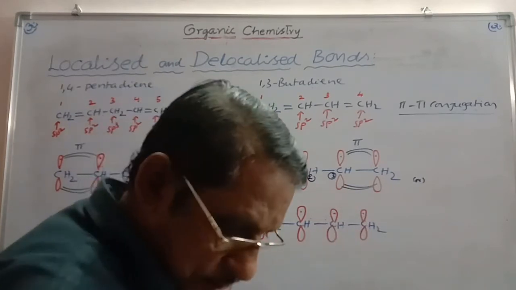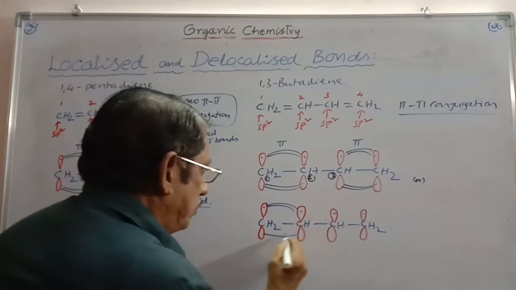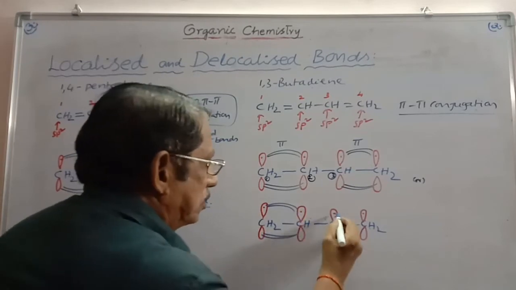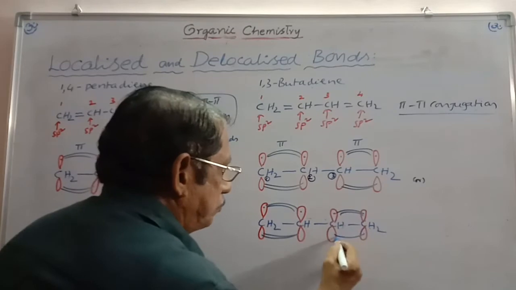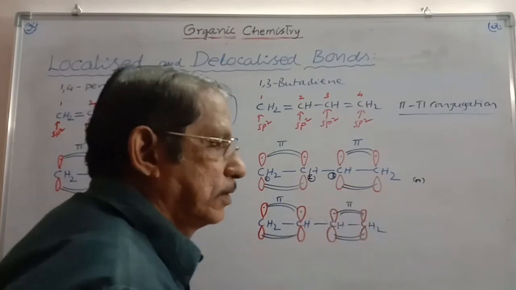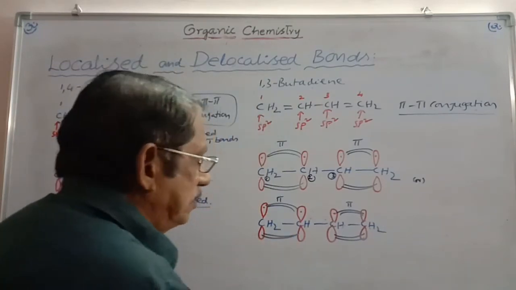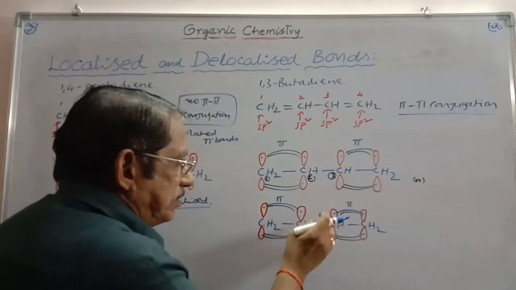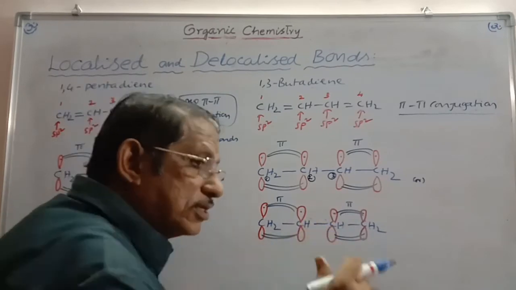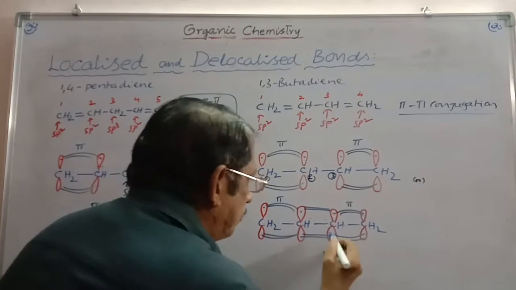After that, in the usual manner, you can show the overlapping between these two because 1 is adjacent to 2. You can also show the overlapping as in the previous picture. This is a pi bond, this is a pi bond. There is every possibility for the overlapping in between these two orbitals present on 2nd and 3rd, which are adjacent to each other. So, overlapping can be extended in this way also.